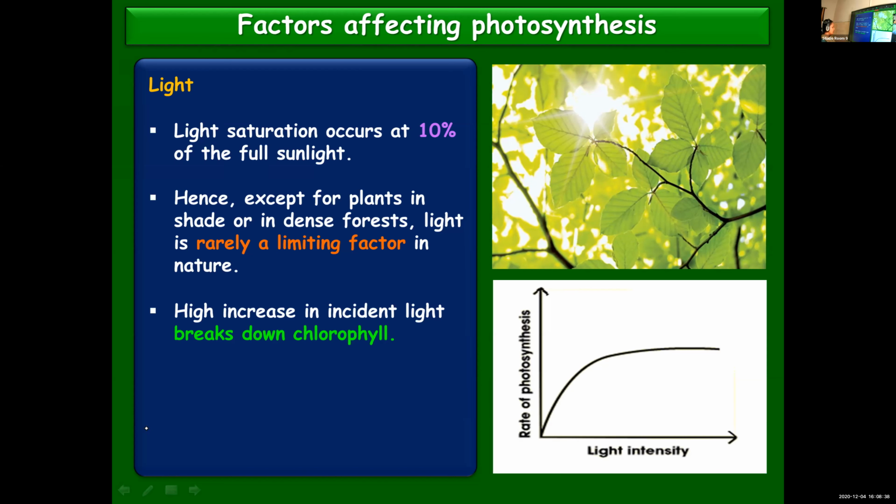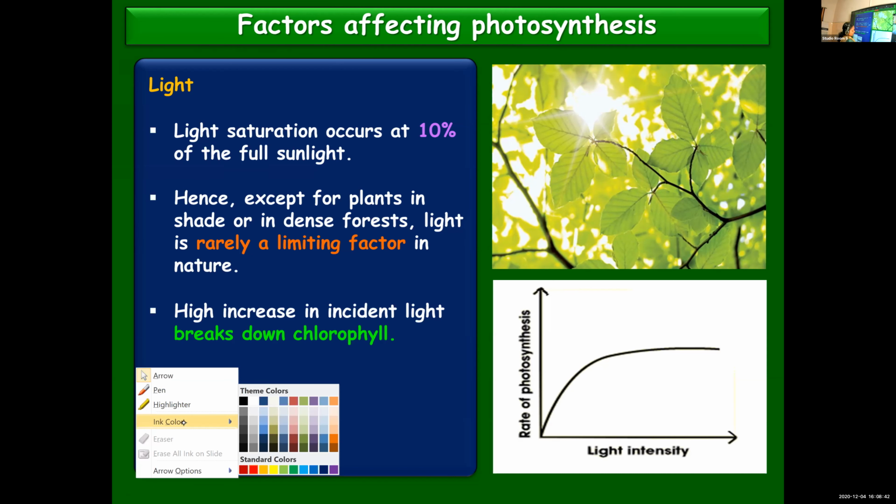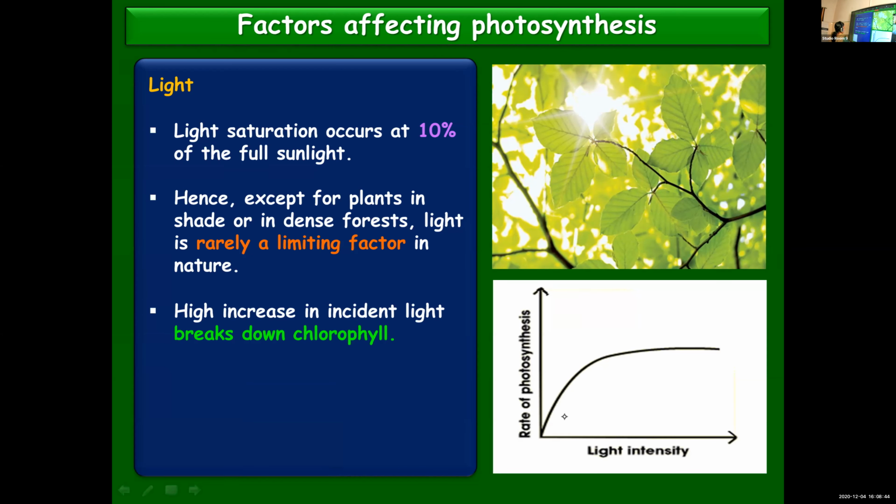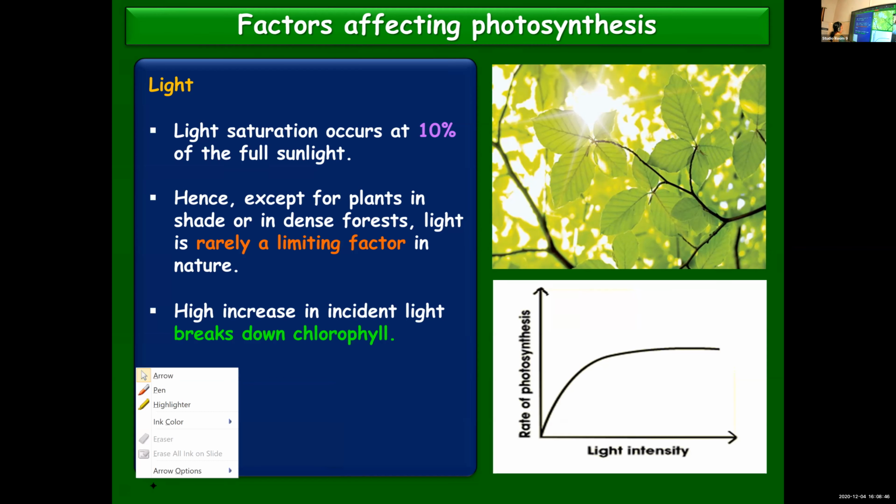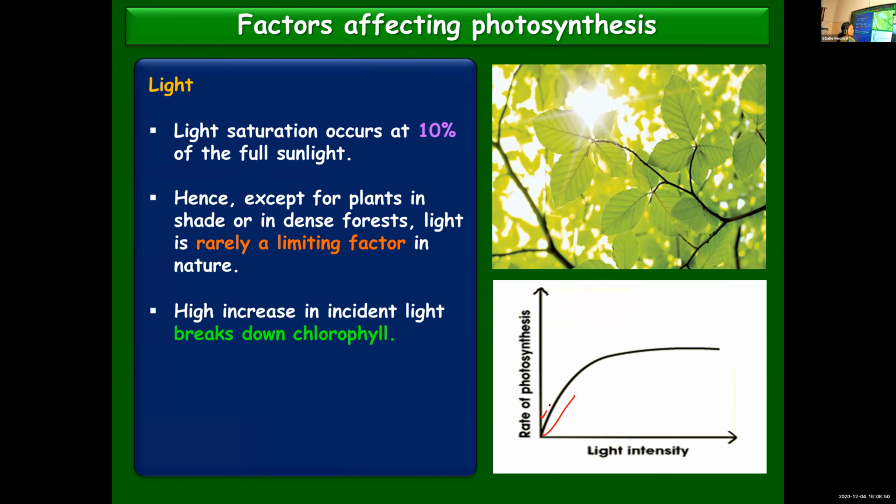So in the beginning you will find, as we keep on increasing the light intensity, photosynthesis also will increase. But after reaching a certain level, no further increase is found. Even if the light intensity keeps on increasing, the rate of photosynthesis is not increasing further.